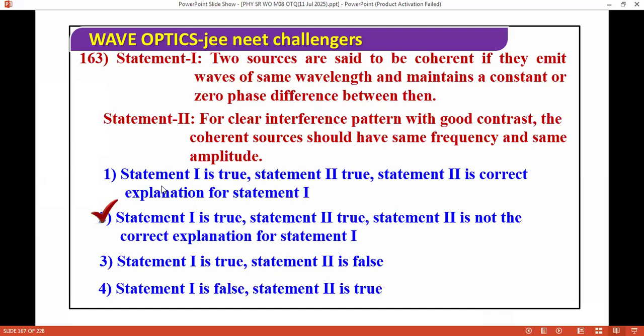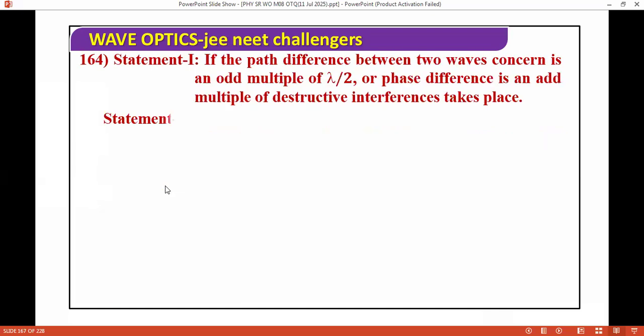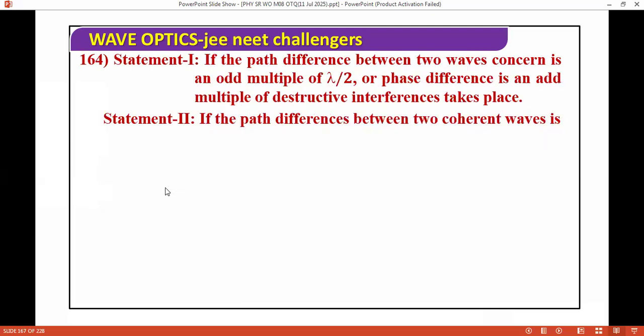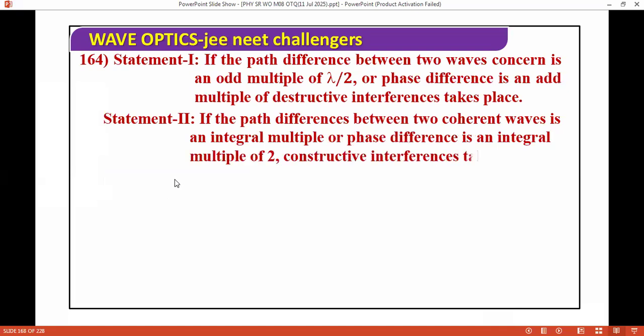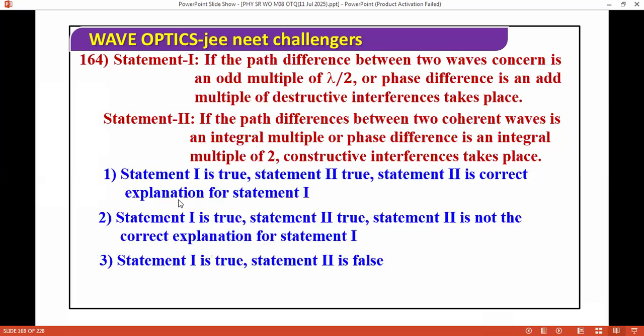The next question I'm moving ahead with: if the path difference between two coherent sources is an odd multiple of lambda by 2, or the phase difference is an odd multiple of pi, destructive interference takes place. And if the path difference is an integral multiple of lambda, the phase difference is an integral multiple of 2 pi, constructive interference takes place. Again, easy questions, you should answer these. So the correct answer: both are true here. Next questions I have.